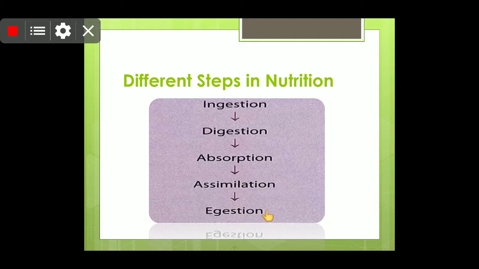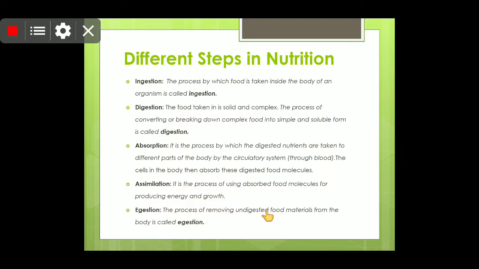And egestion is excretion, expelling out the waste material from your body in the form of excreta, right?